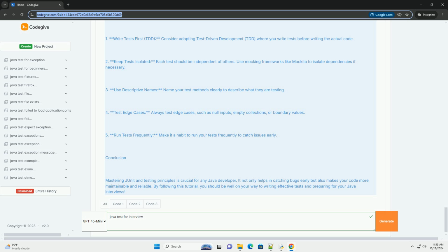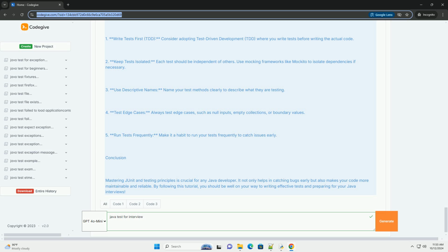Explanation of the test class. 1. Annotations. @Test, this annotation denotes that the method is a test method. 2. Assertions. assertEquals(expected, actual) verifies that the expected value matches the actual value. assertThrows(expectedType, executable) verifies that the executable, a lambda expression in this case, throws the expected exception.